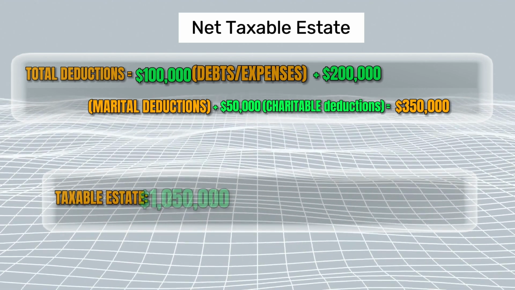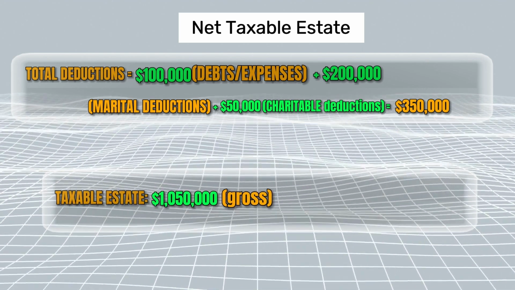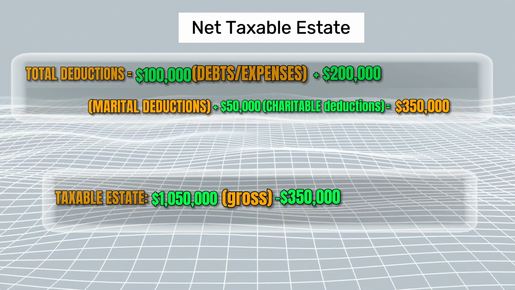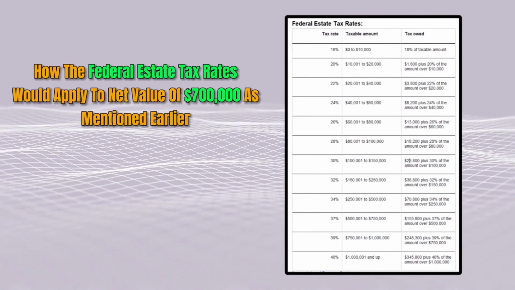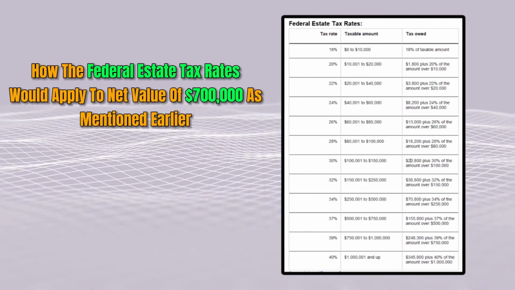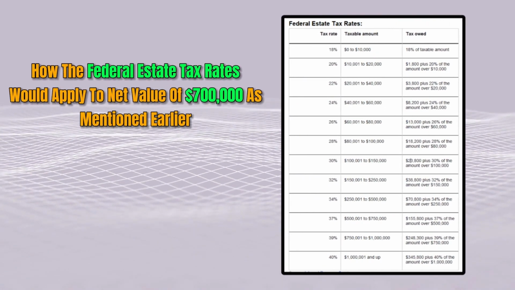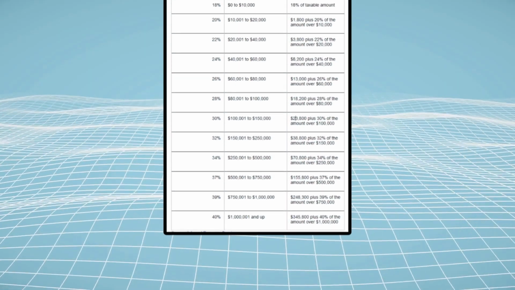Taxable estate, $1,050,000 gross minus $350,000 deductions is equal to $700,000. Let us now have a look at how the federal estate tax rates would apply to the net value of $700,000 as mentioned earlier. Federal estate tax rates.